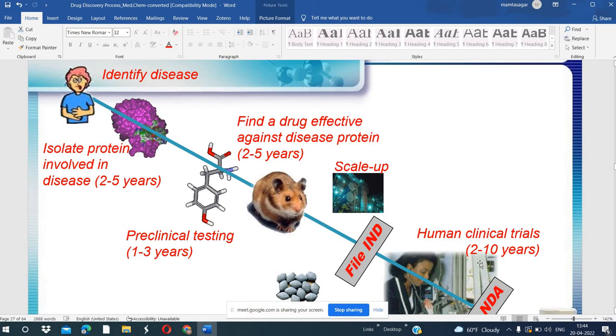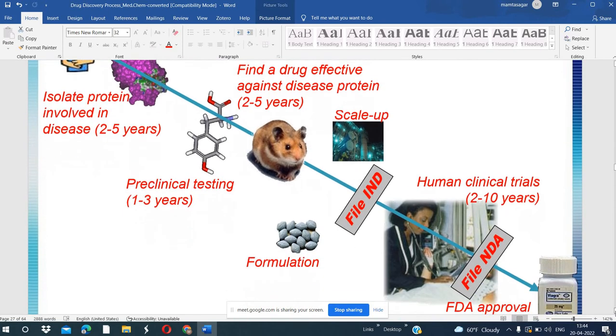Before the clinical trials, we have to file the IND. Any company, any industry that designs a drug files the IND, the introduction of new drug. IND is the process required for the clinical trials to be done. In this figure you can see how this involves.